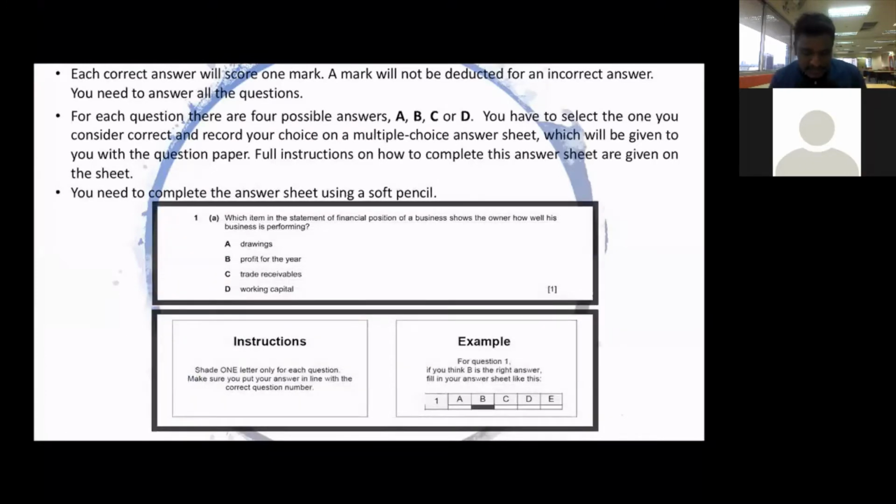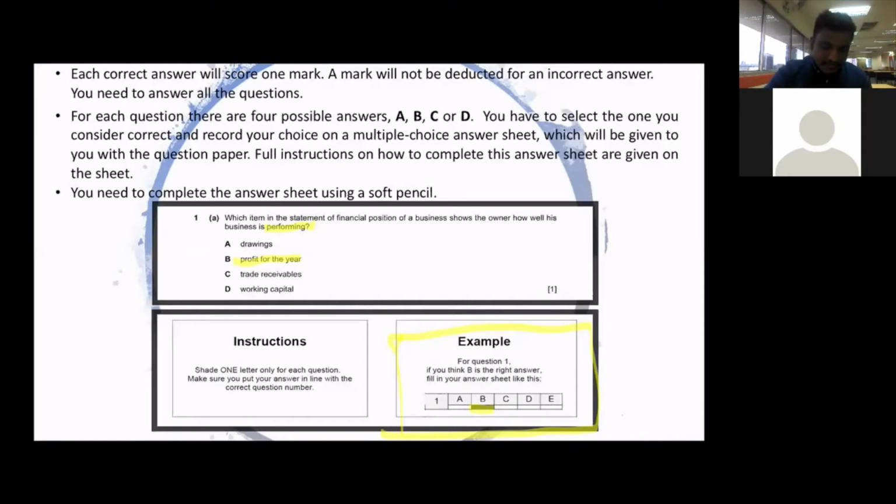Here I give you one example of a question. Which item of the statement of financial position of the business shows the owner how well the business is performing? The answer is profit for the year, because from the profit, we can see how well the company is performing. You need to shade only one answer. Look at the example here. In the exam, you need to shade like this, in the box here. This is how you answer paper 1.